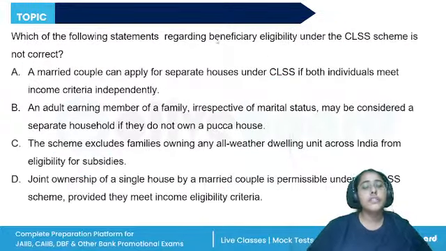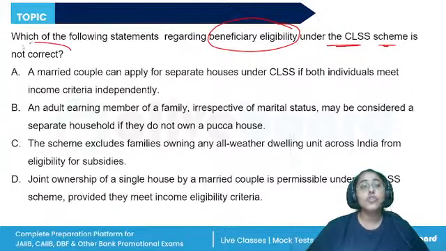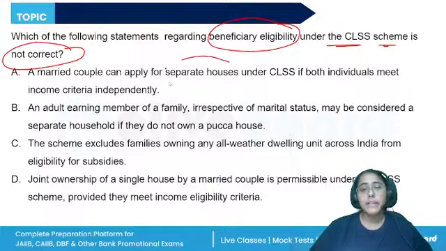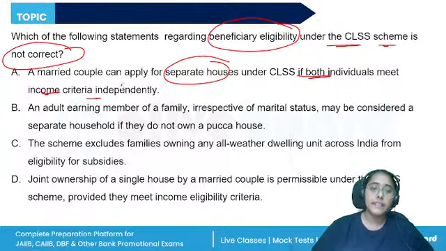Next question, which of the following statements regarding the beneficiary eligibility under the CLSS scheme is not correct? The beneficiary family definition under the CLSS. A married couple can apply for separate houses if both individuals meet the income criteria independently.